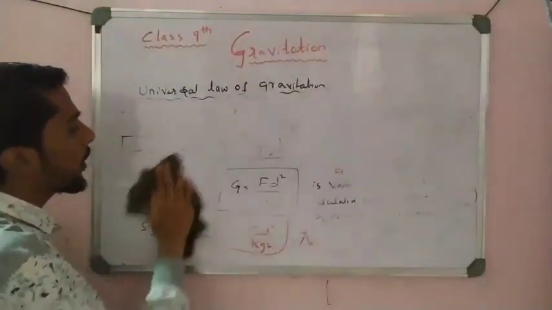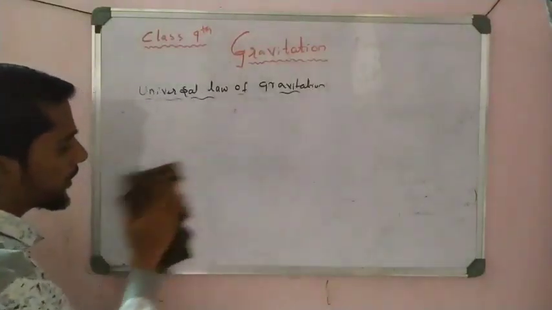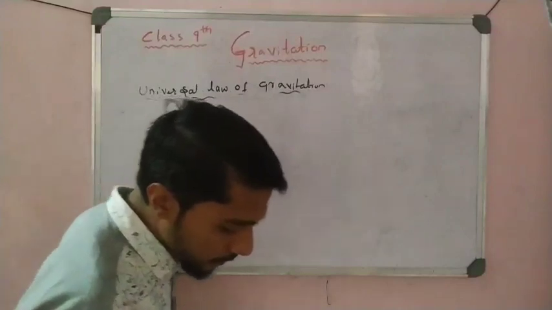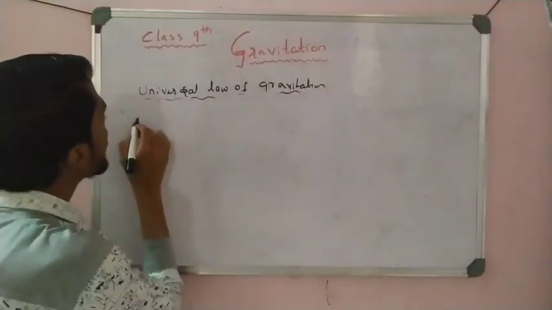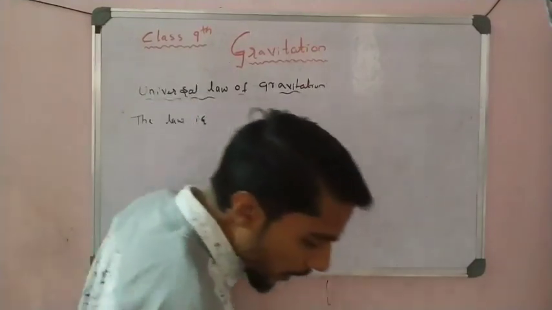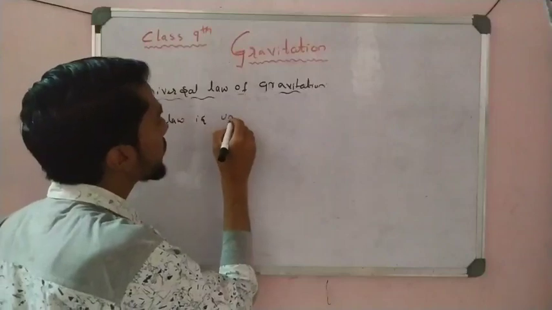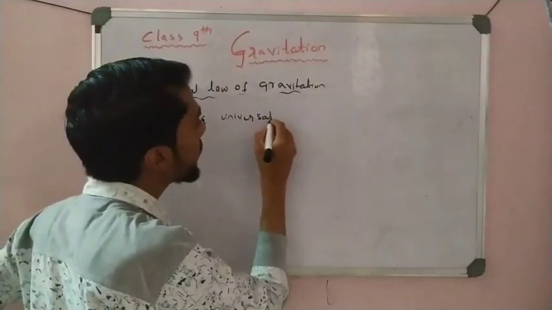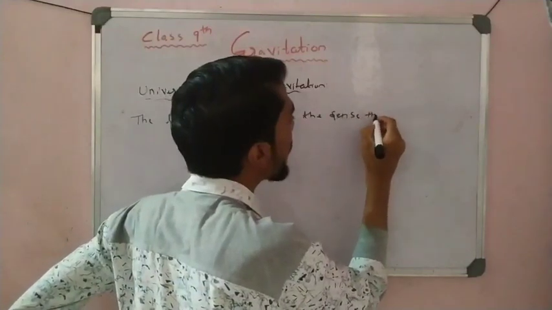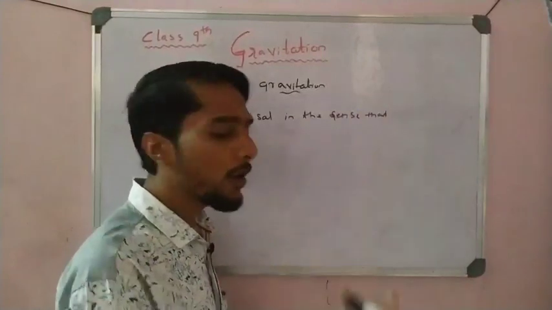Now students, come to write one note here, very important. The law is universal in the universe. We said universal in the sense that, why we say it is universal, I already explained, because it is applicable for bigger, smaller and all the objects.